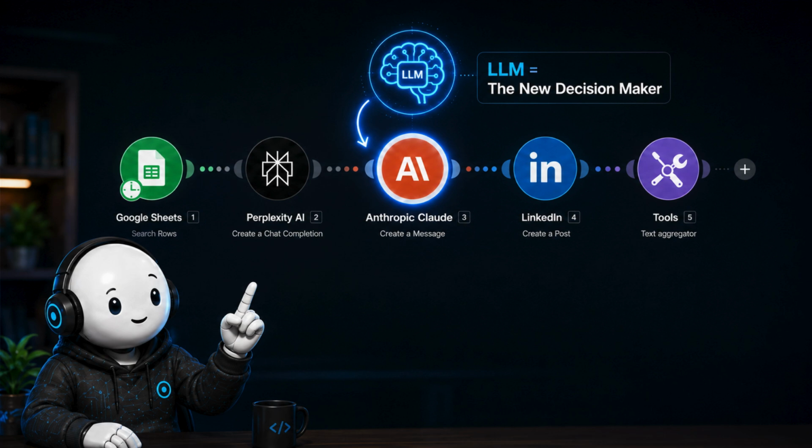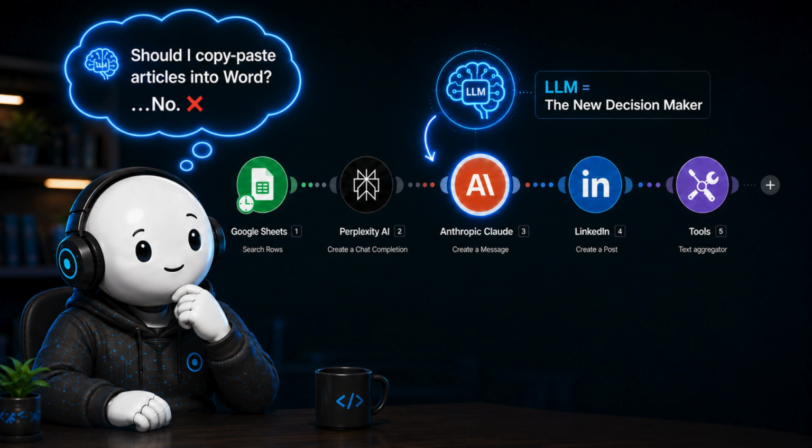And this is the single most important sentence in this entire video. The one massive change that has to happen for an AI workflow to become an AI agent is for me, the human decision maker, to be replaced by an LLM. In other words, the AI agent must reason.